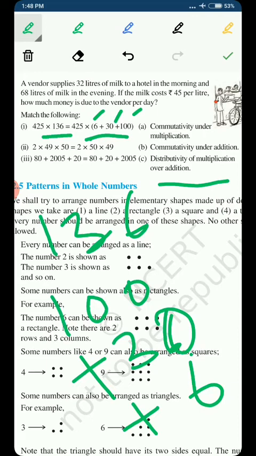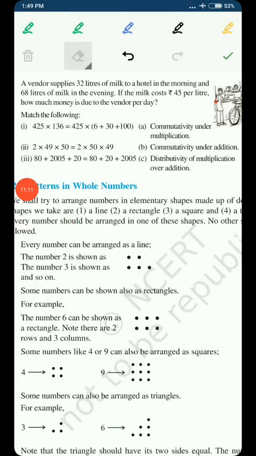As in part 2, 2 multiplied with 49 with 50 is equal to 2 multiplied with 50 with 49, right? It means they are changing the order of the multiplication. I have told you very well which property it is where we change the order, and by changing the order the multiplication and the addition are not affected, and that property is the commutative property.